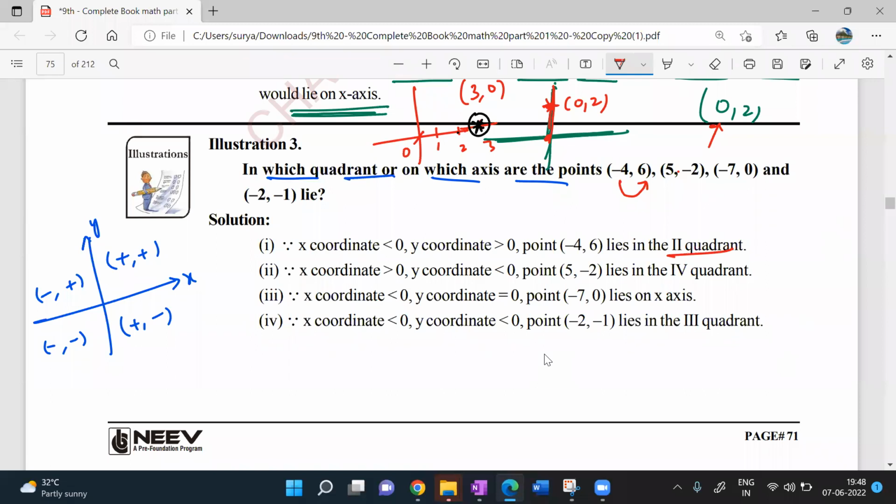of course. The second point given here is positive, comma, negative. Positive, comma, negative would be in the fourth quadrant. Now tell me here. The third point given here, -7, 0. If the ordinate is 0, what is the answer I told you? Lies on the x-axis. Very simple. And minus, comma, minus, both are negative. Third quadrant. How simple it is? Isn't it a simple thing? Yes, sir. Very, very simple.